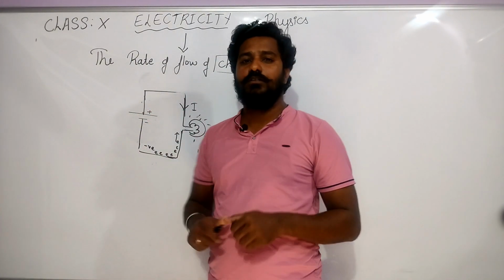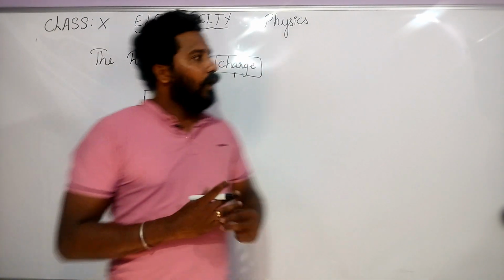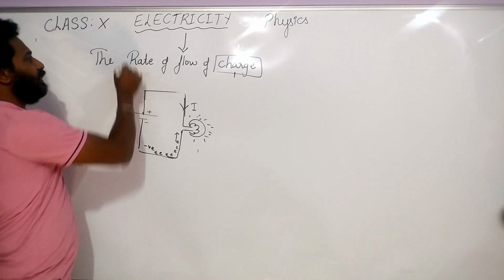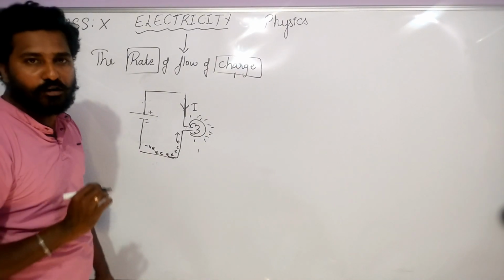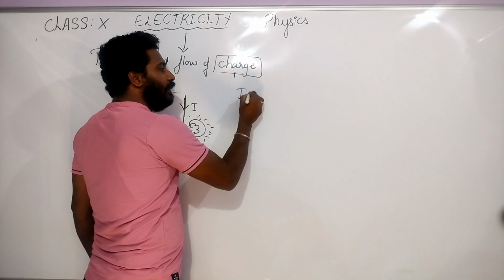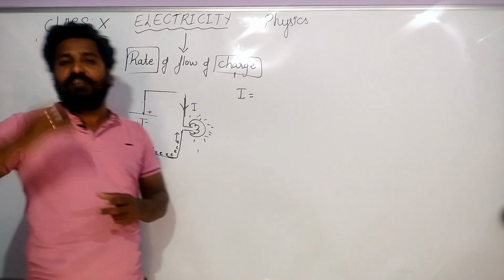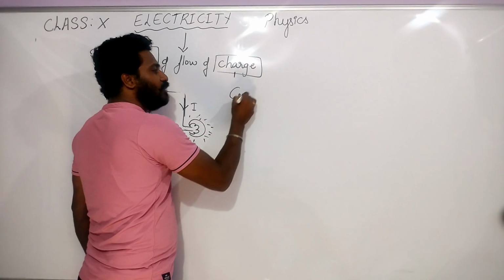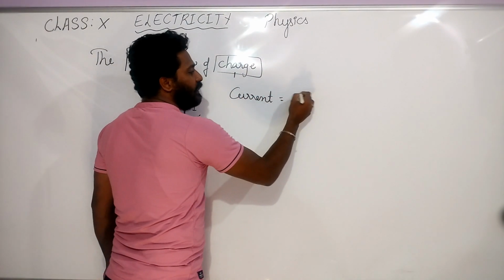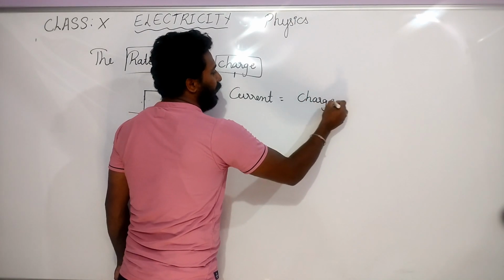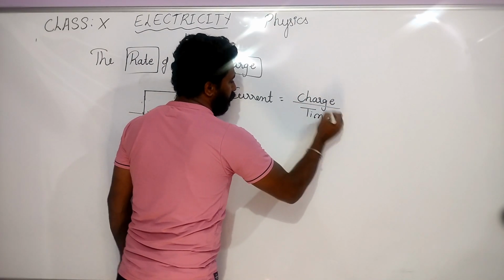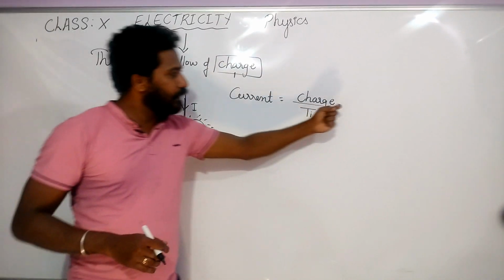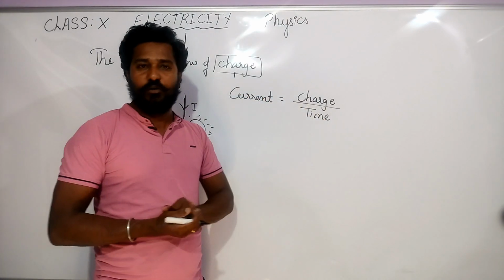Okay, we'll proceed with the topic. Next, we wrote the definition: rate of flow of charge. We discussed charge, and what is rate? Why have they given a word called rate? Current is not calculated only by the flow of electrons. It is associated with one more thing: current is equal to charge by time. Current is directly proportional to charge and inversely proportional to time.